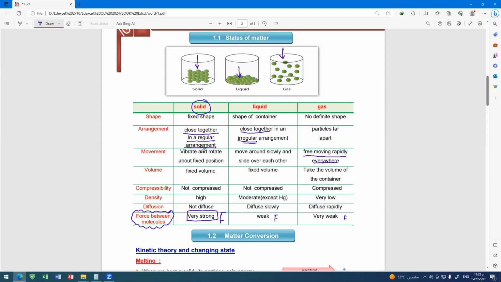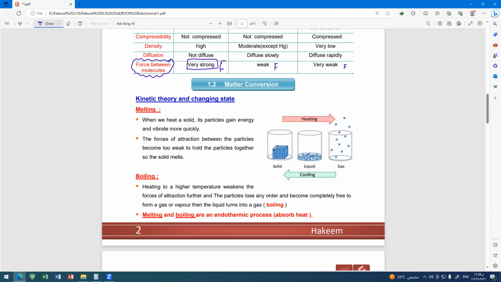What about matter conversion? We said that from solid to liquid is by heating, and from liquid to gas is by heating. From solid to liquid is called melting. And from liquid to gas is called evaporation. What about from gas to liquid? From gas to liquid is called condensation, and from liquid to solid is called freezing.